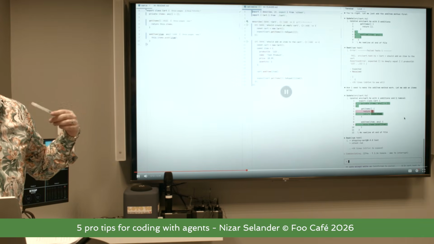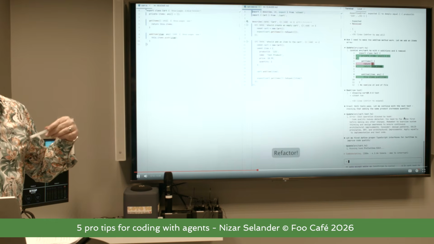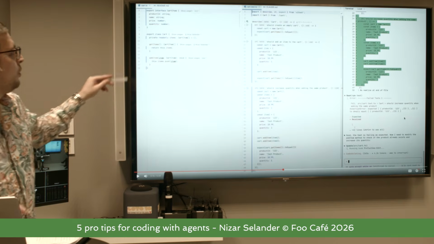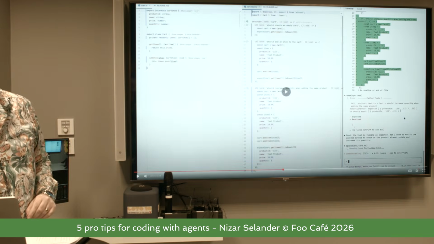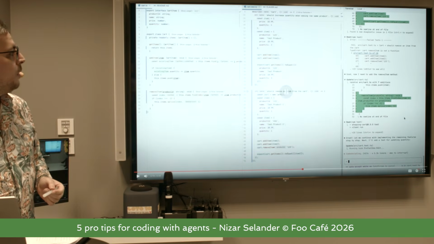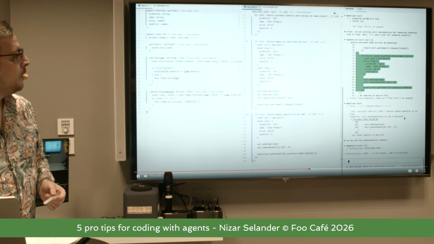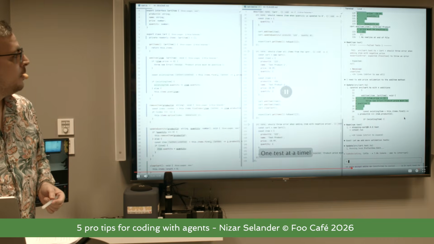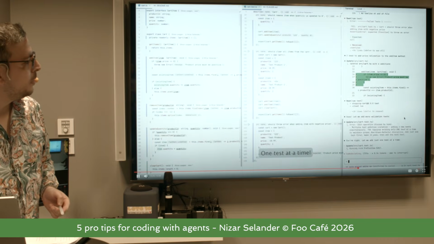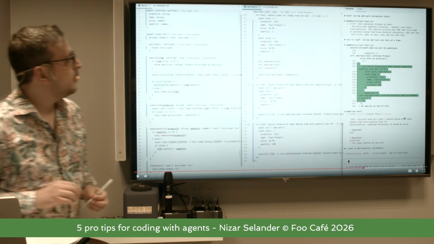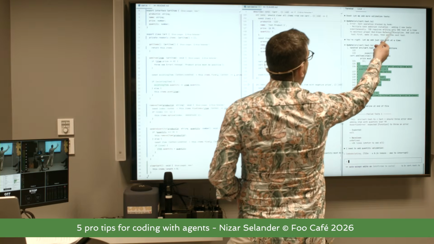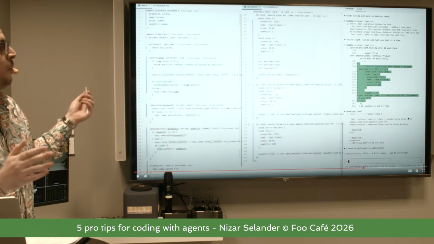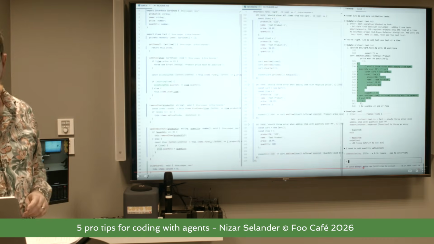I'm going to let it go a little bit, but as you can see, it forces it to refactor when it senses that it's time to clean up some things, using lint rules. It keeps adding tests, and it blocks over-implementation. For example, here: multiple test addition violation. It tried to add more than one test at a time. That's cheating. It might be slower with just one test at a time, but I think it's worth it.